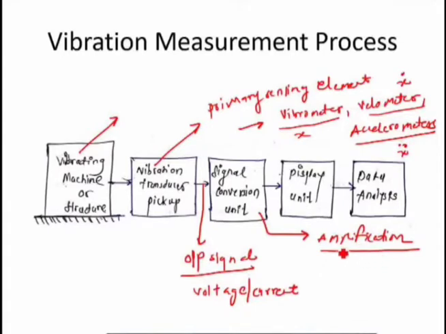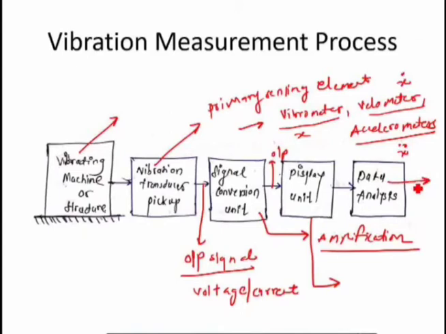Now this output signal, which you can also call an amplified output, comes from the signal conversion unit and is sent to the display unit. What is the function of the display unit? The output signals from the signal conversion unit are displayed on this display unit for visual inspection, and then this information is recorded and stored in the computer, which we can use for detailed analysis. Finally, the stored data can be analyzed to know the vibration characteristics of a vibratory machine or structure. So the last step is nothing but data analysis.